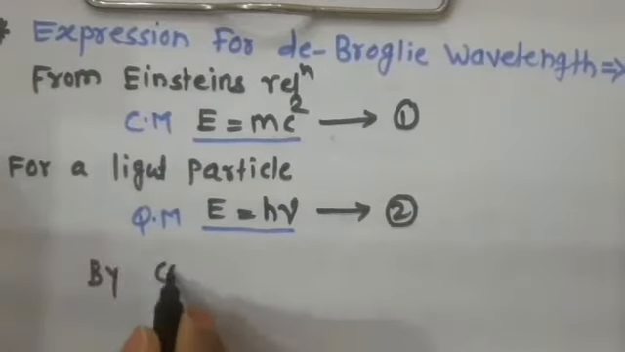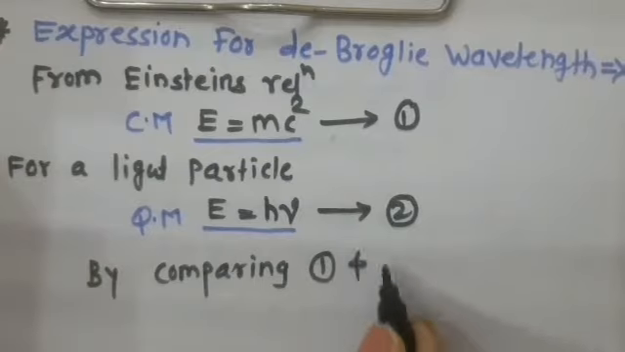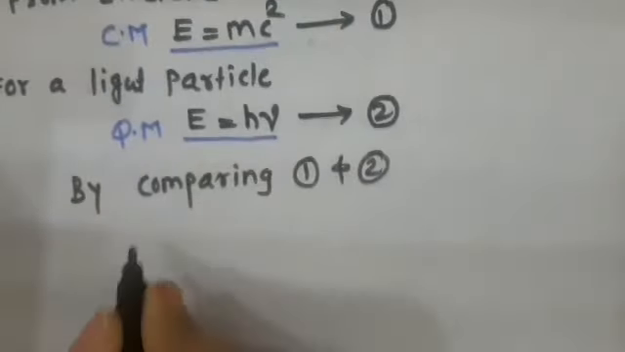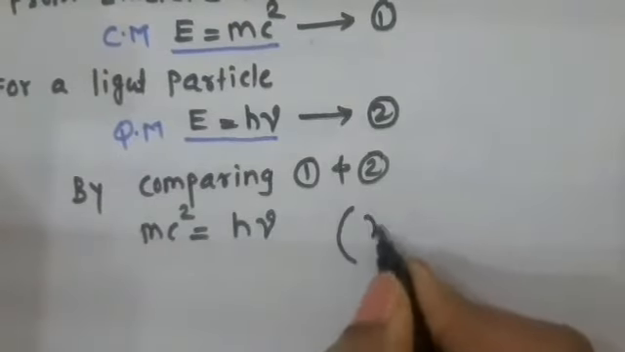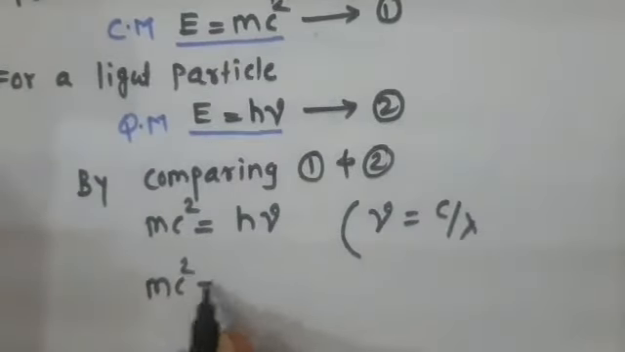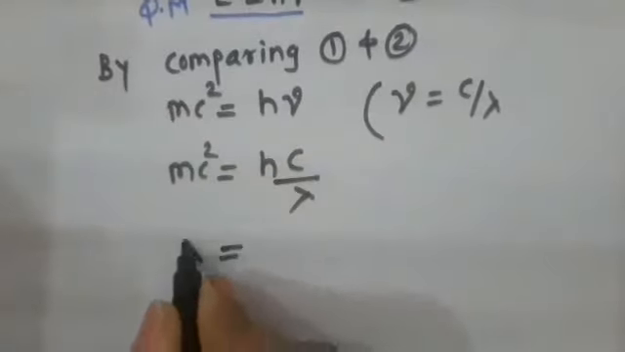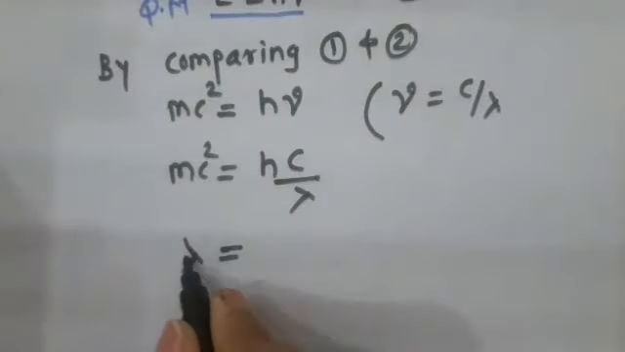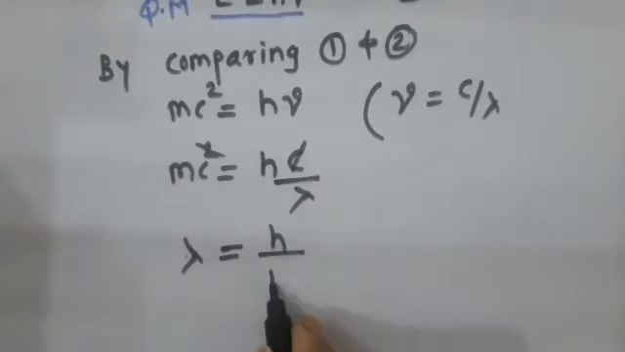So by comparing 1 and 2, we get mc square is equal to h mu, where mu is equal to c upon lambda. So the final equation becomes mc square equal to h into c upon lambda. So for lambda, we can write lambda is equal to, here c gets cancelled, lambda is equal to h upon mc.